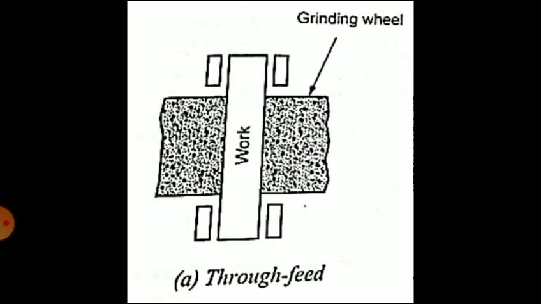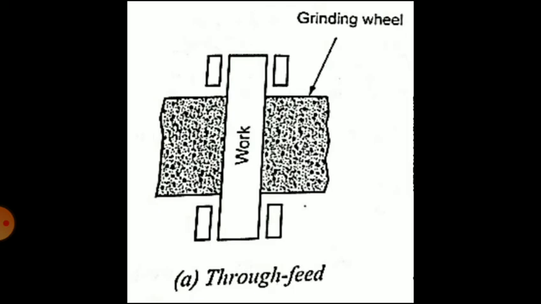On the right hand side there is a grinding wheel, on the left hand side there is a regulating wheel. So you can place the grinding wheel and regulating wheel, and in between the two wheels the work is placed. The work is passed completely through the space between the grinding wheel and regulating wheel, usually with guides at both the ends. This method is used when there are no shoulders or other forms to interfere with the passage of the work.